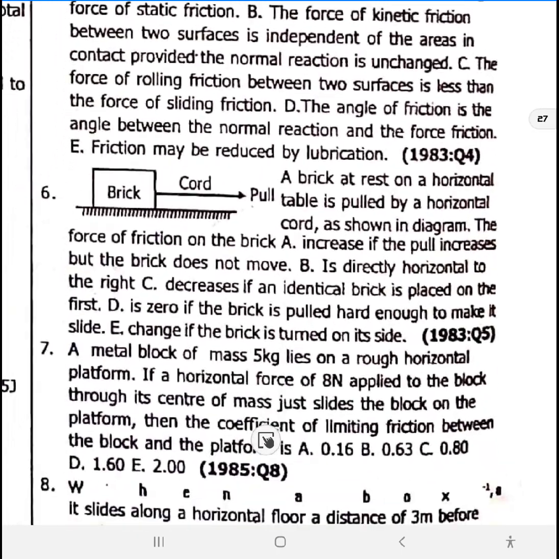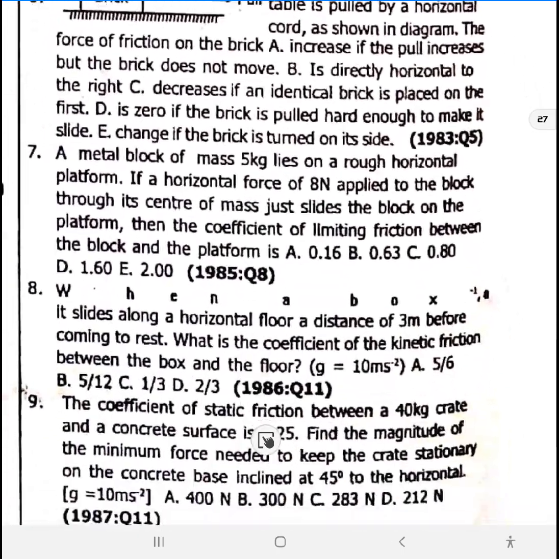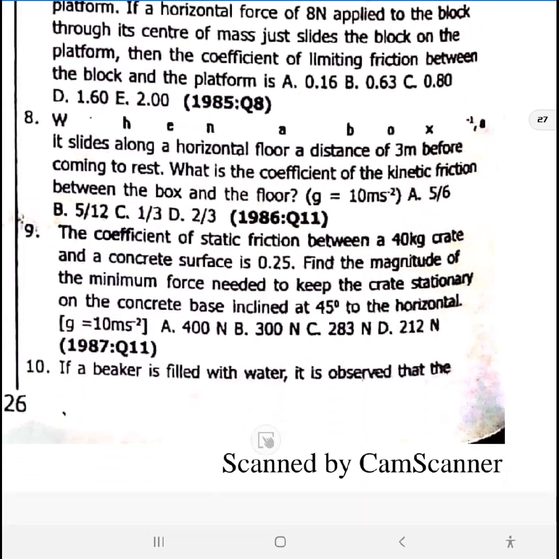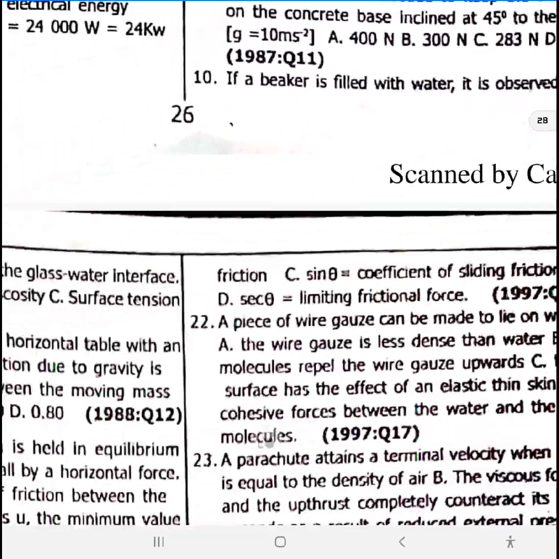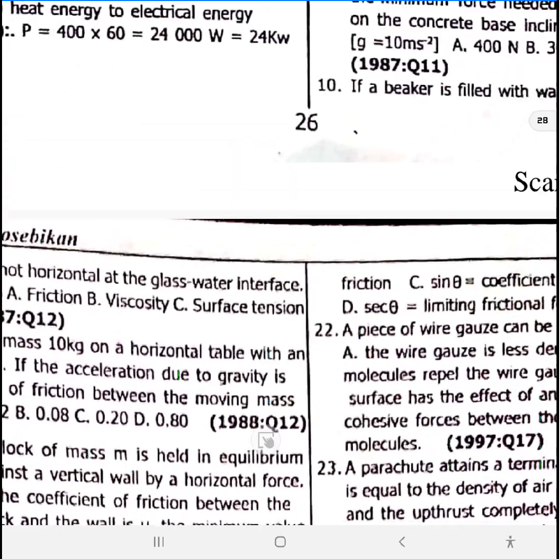7 has to do with some numbers. 8, the same thing. 9, the same thing. 10, let's touch 10.